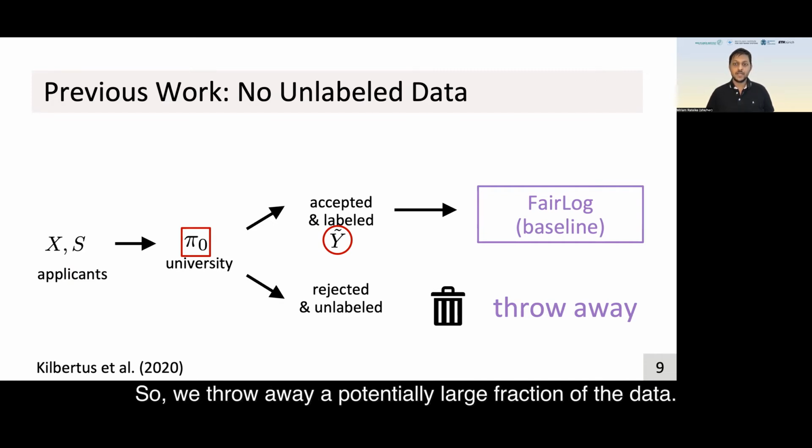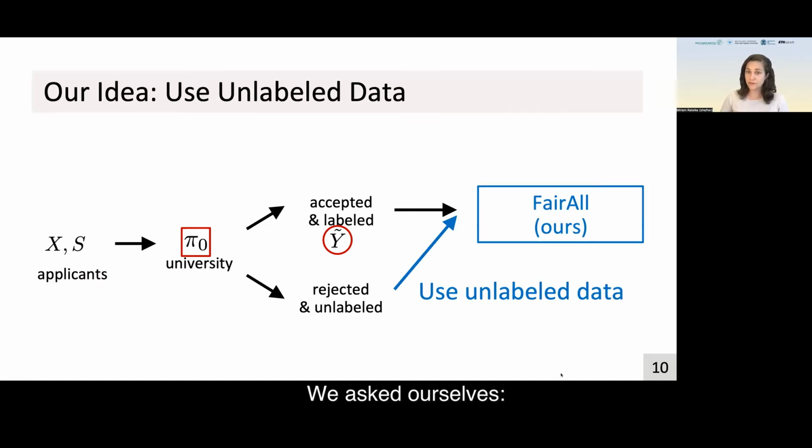So we throw away a potentially large fraction of the data. We asked ourselves, can we use the unlabeled data to get rid of the fairness accuracy trade-off and allow for a more stable learning procedure? We proposed a new policy framework called FairAll that uses both labeled and unlabeled data.